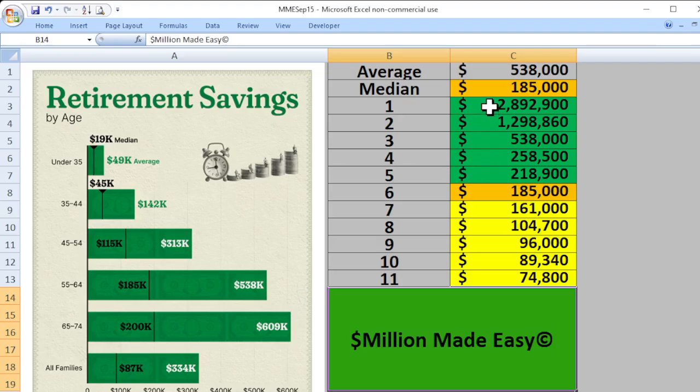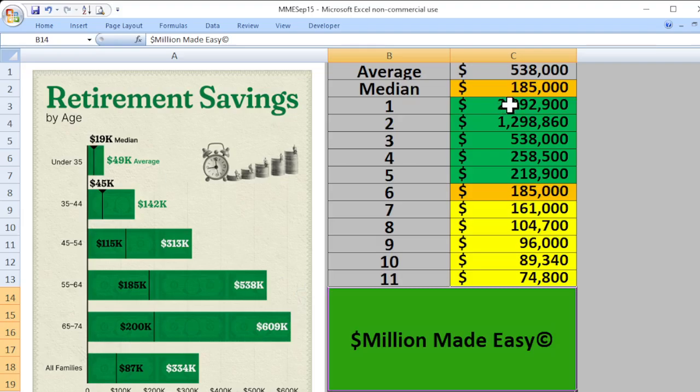If you had 11 people and these were the different amounts they had, what happens is that if you have a couple of people that really have a high amount, it really raises the average. But here's what the average is, going down through. If you take the average of all these 11, you're going to come up with 538,000. I actually threw a 538,000 in there, but the median is only 185,000.